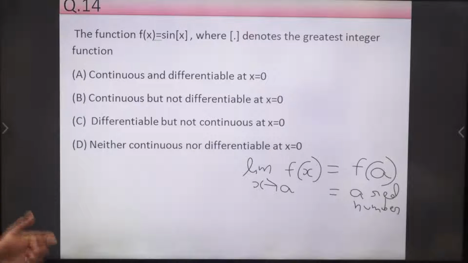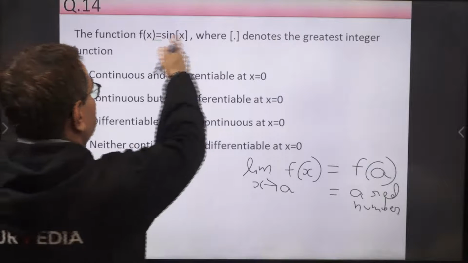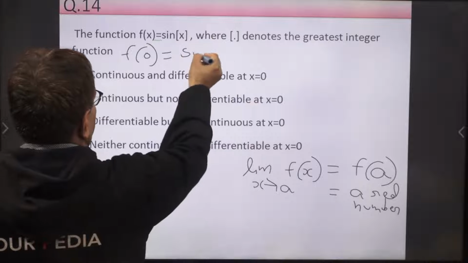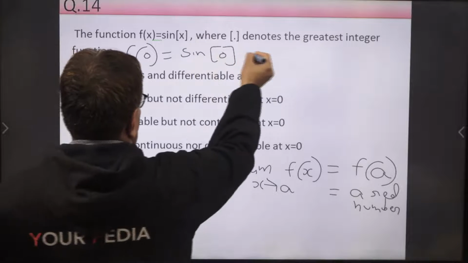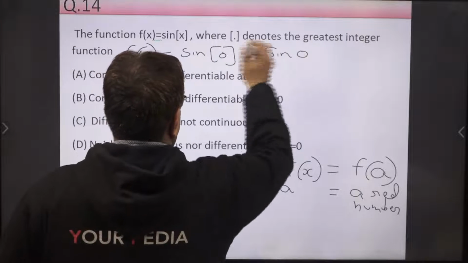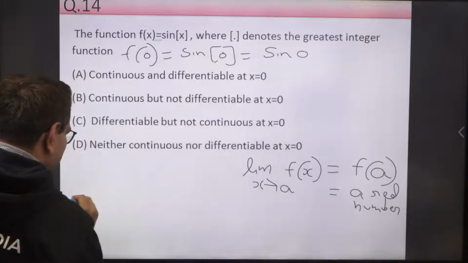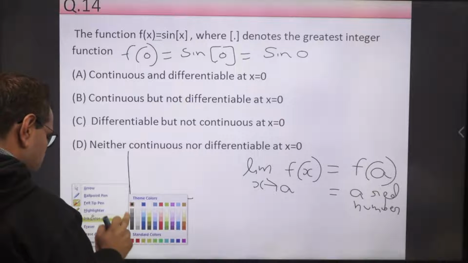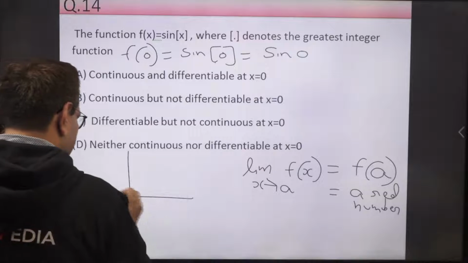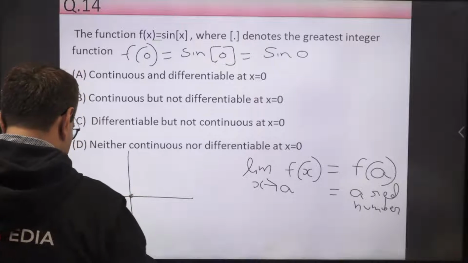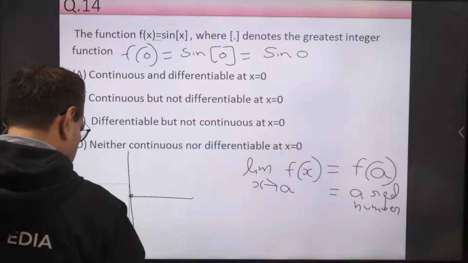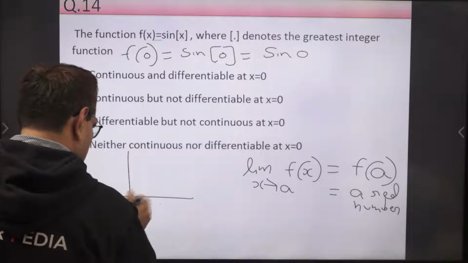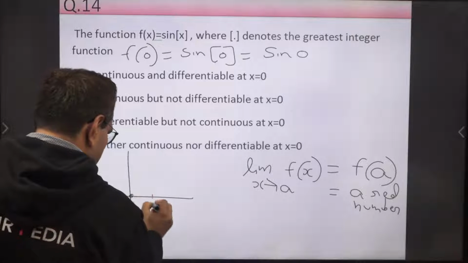Now at 0, what is the value of this function? If we compute f(0) equal to sine of greatest integer 0, we remember that this is the greatest integer function. At 0 it is 0, and up to 1 it remains 0.